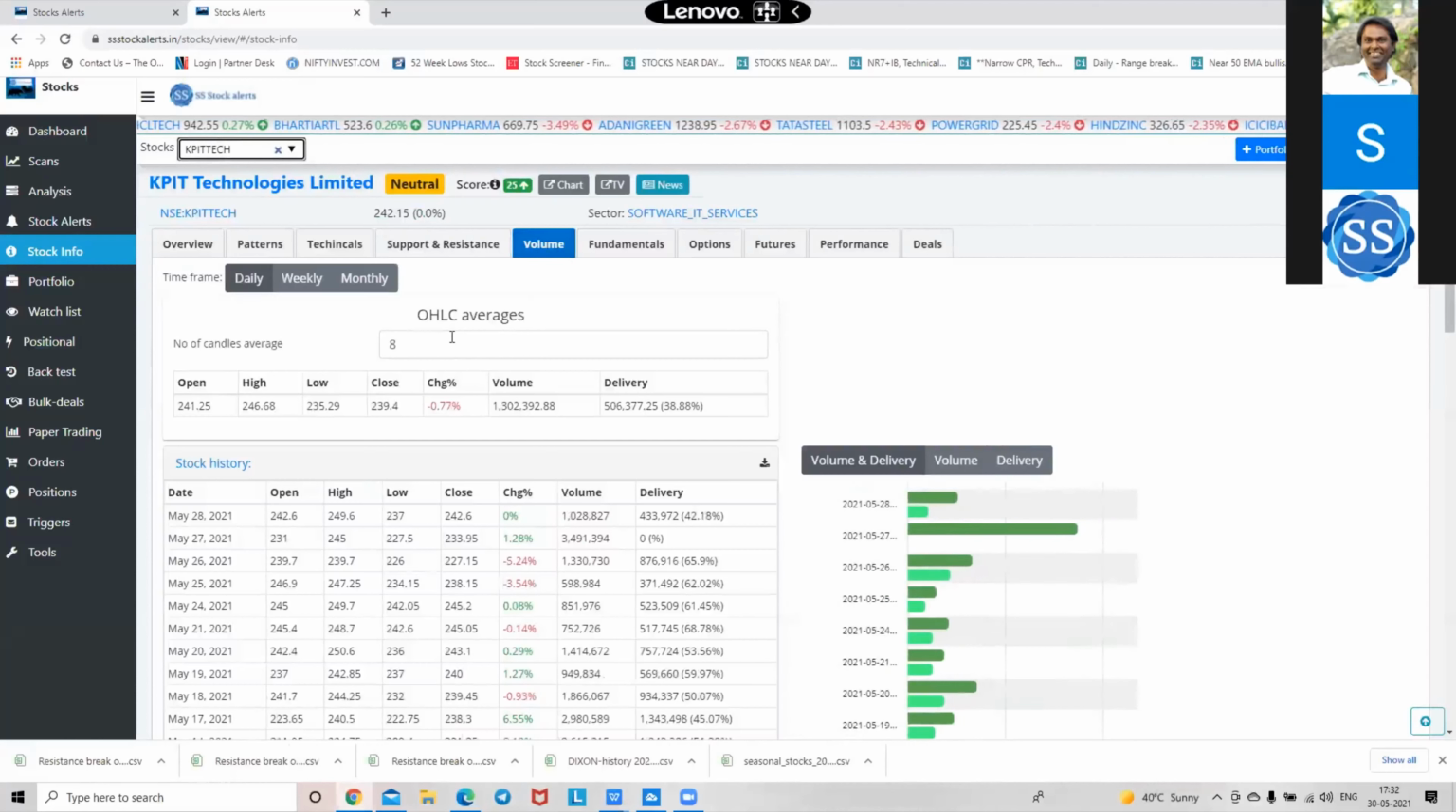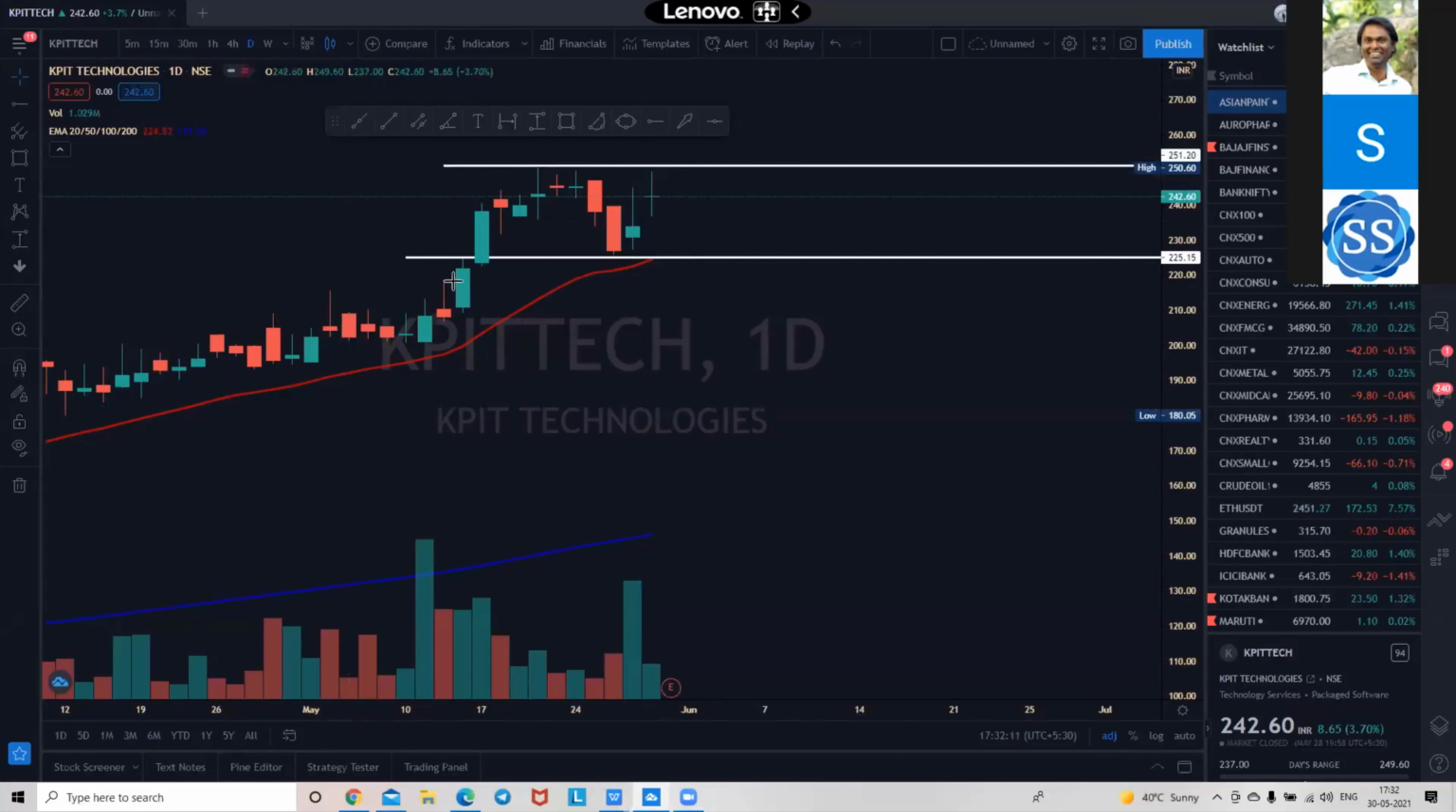Go to volumes. Let us analyze in higher time frame. 200, 213 and 208, 213 and 208, 213 and 213.